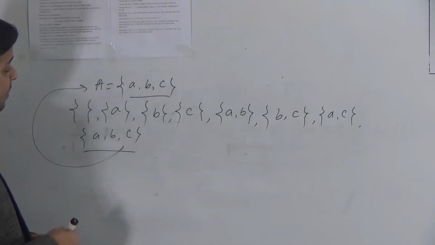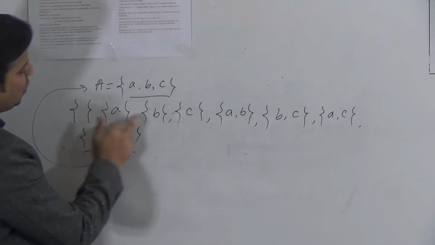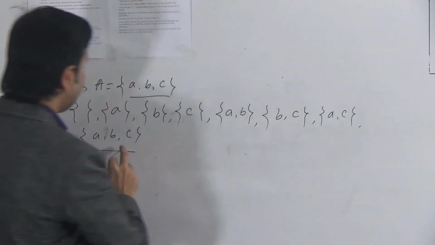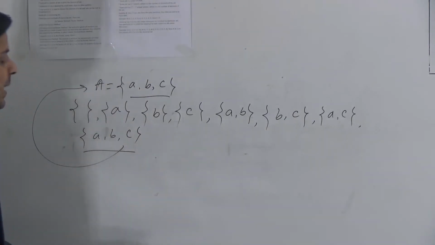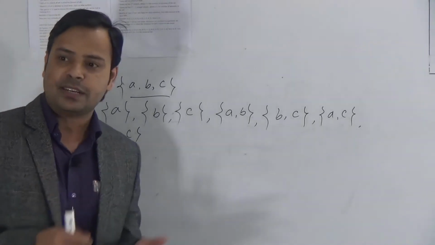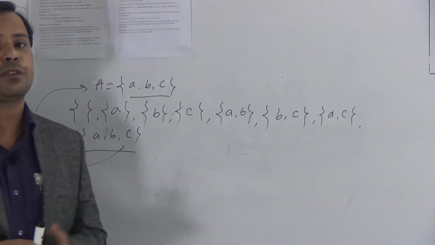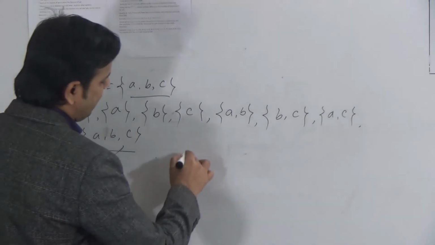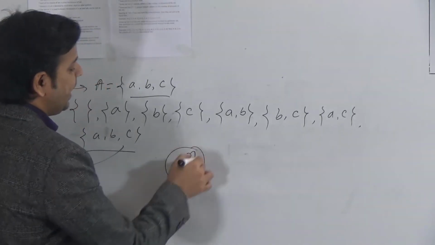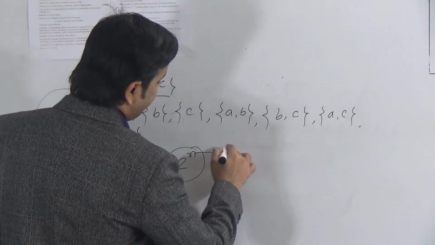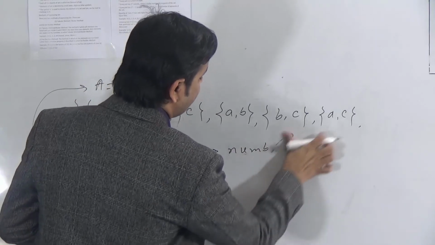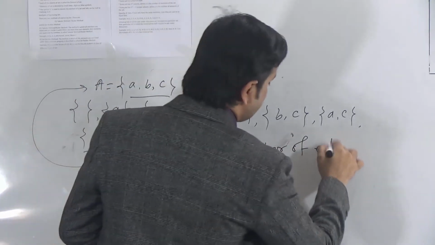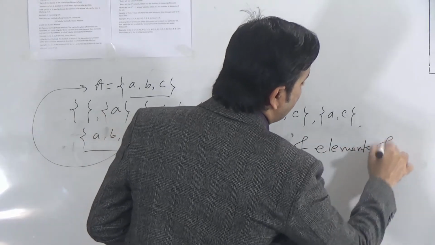Now can you tell me how many subsets there are here? 1, 2, 3, 4, 5, 6, 7, 8. Total 8 subsets we obtained from A. Dear students, you can remember a formula to know how many subsets you can make from a set. For this, you need to know the formula, that is 2 to the power n. Here n means the number of elements of A.